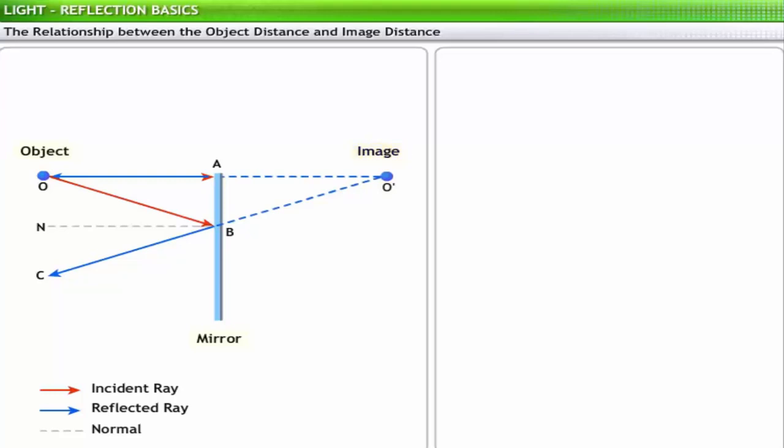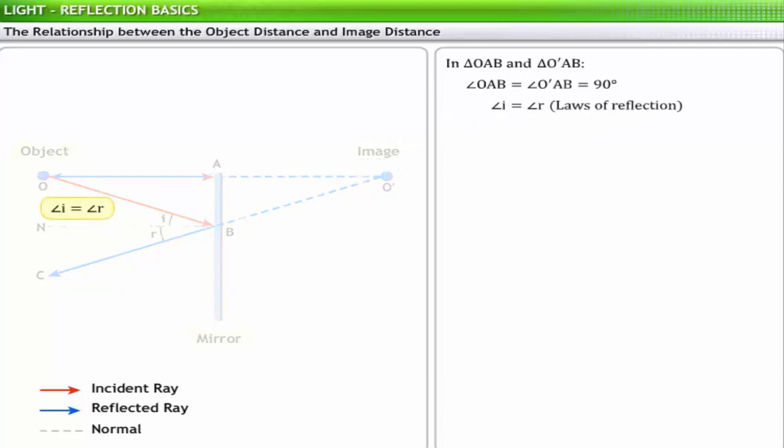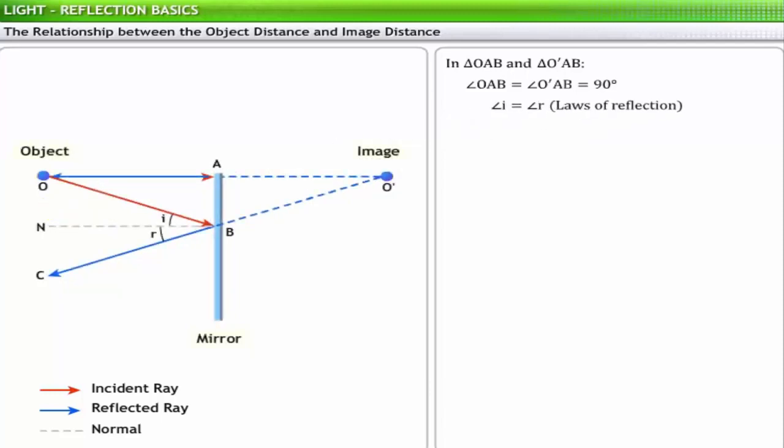In triangles OAB and O dash AB, angles OAB and O dash AB are equal to 90 degrees. Also, based on the law of reflection, angle I is equal to angle R. Angles on alternate sides of the transversal on two parallel lines are called alternate angles and are always equal. Here, angle I and angle BOA are alternate angles. Therefore, angle I equals angle BOA.